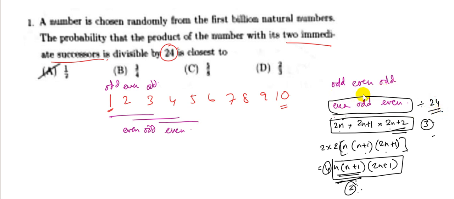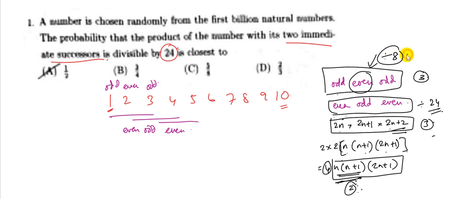Now we come to the first combination, odd, even, odd. In this case the product will always be divisible by 3, because it's the product of three consecutive integers, and in order to be divisible by 24, the middle number has to be divisible by 8. So if I have a combination 7, 8, 9, this would be divisible by 24. For this combination, I have to find all the cases where the middle number is divisible by 8.